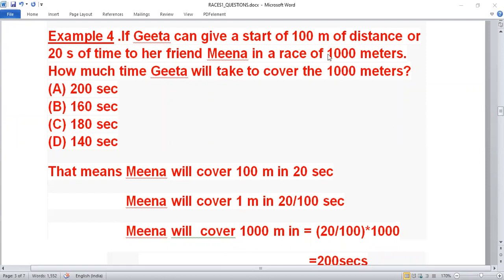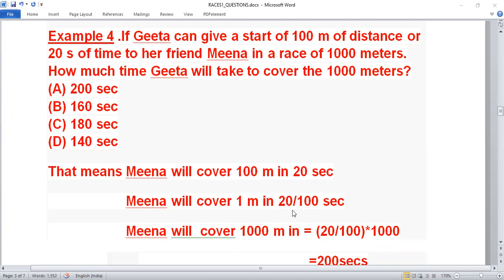Is this okay? 100 meter of distance over 20 seconds, they have written. So it means Meena will cover 100 meter in 20 seconds. Yes or no? Are you okay with this line, first line? Yes, sir, I'm okay with Meena's speed. I'm only bothered with Geeta's.